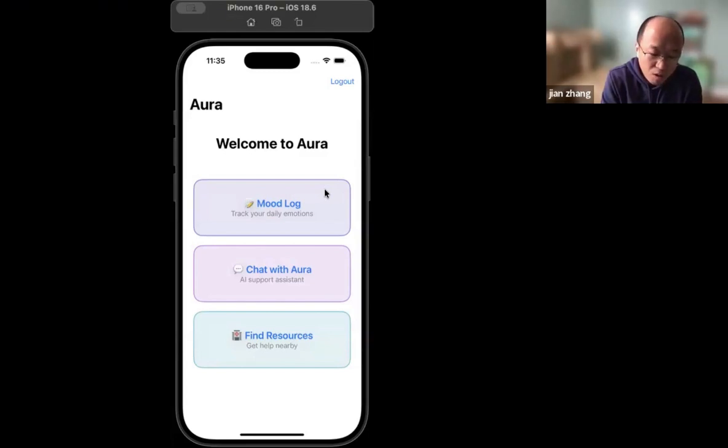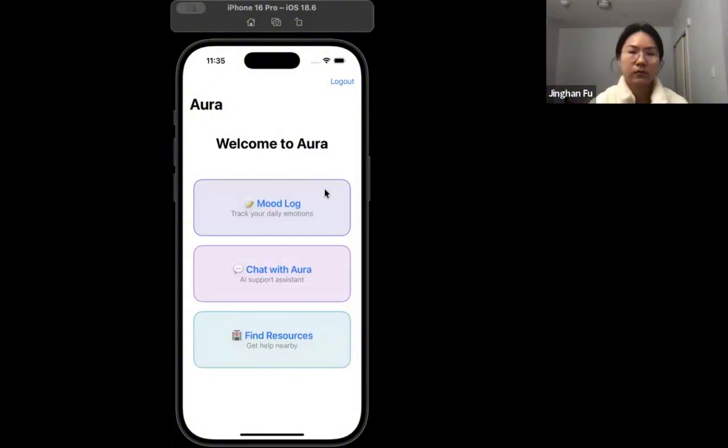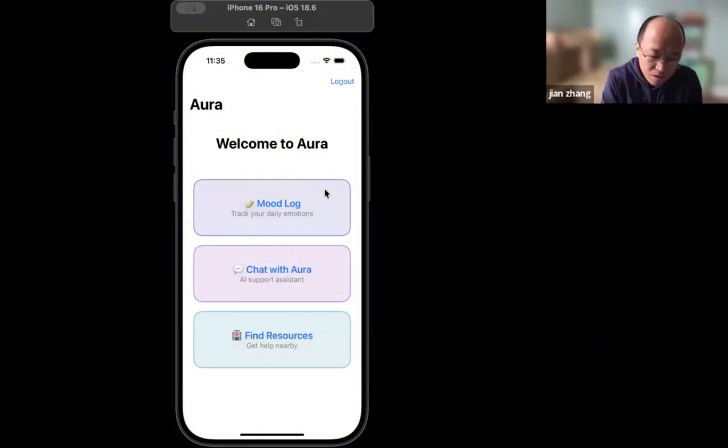And for the overall reflection, this project was an incredible learning experience. We started with an ambitious vision for a mental wellness app, and while we couldn't implement every feature we dreamed of, we successfully built a functional, user-friendly app that addresses a real need. Aura demonstrates that an accessible mental health tool can be created by a small team with dedication and good planning. Most importantly, we learned that building software is a team effort. Communication, clear interfaces between modules, and mutual support are just as important as coding skill.